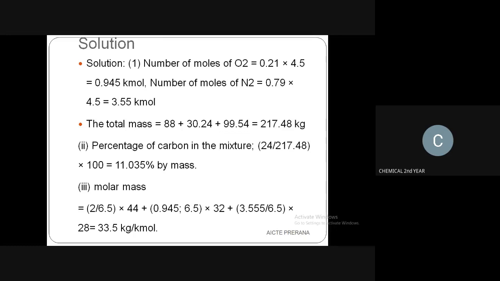So 24 is the carbon content present here, divided by 217.48, which is the total mass, and then multiplied by 100 to find the percentage of carbon. You will get the answer as 11.035 percent by mass. This is the percentage of carbon by mass present in the mixture of carbon dioxide, oxygen and nitrogen.